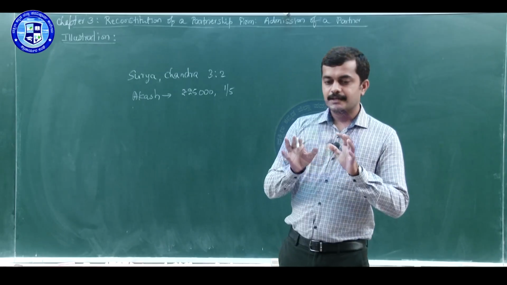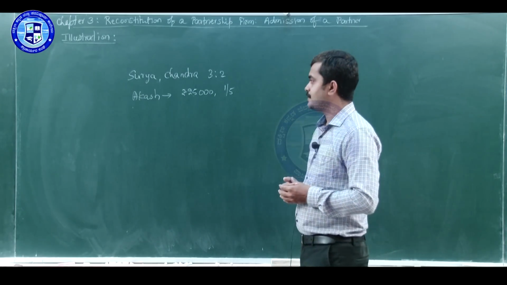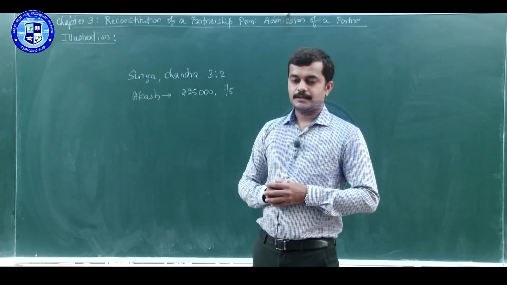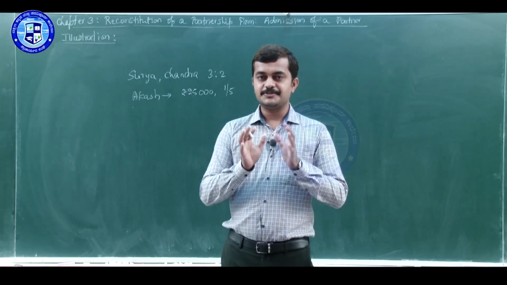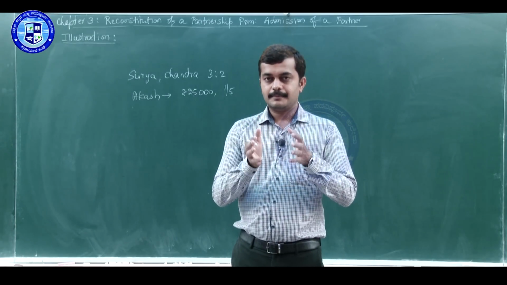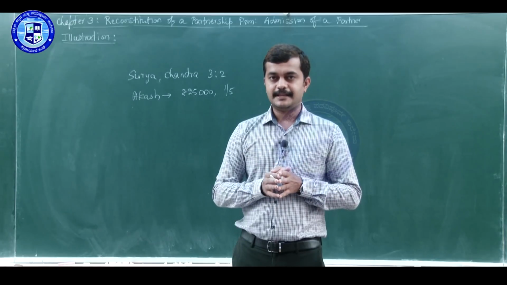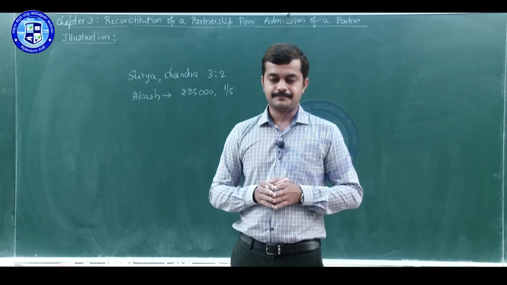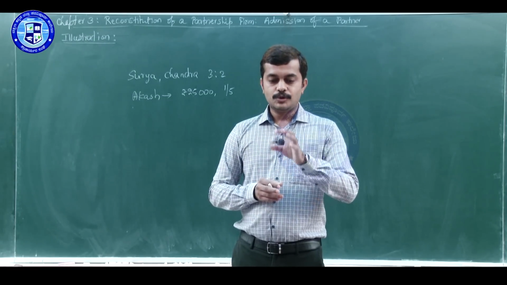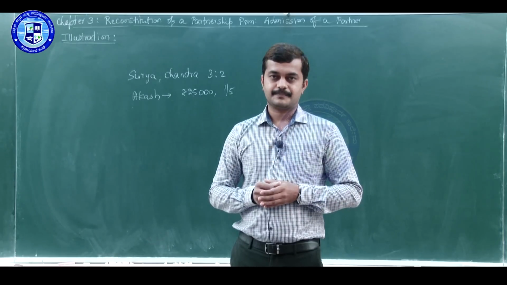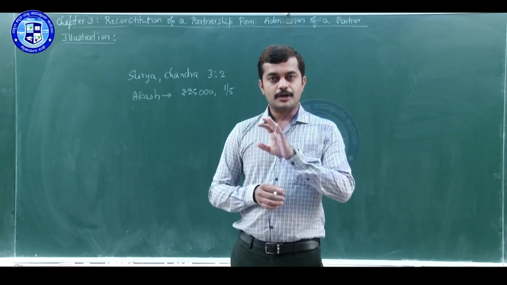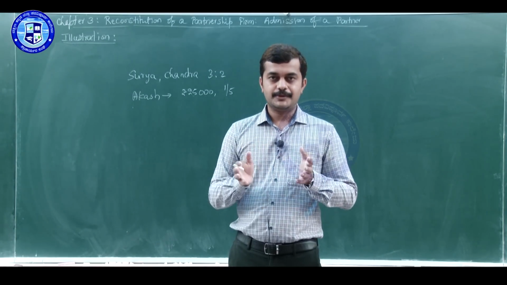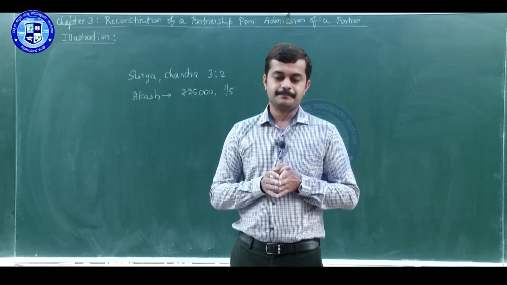So looking at the information given in the question, the important adjustment here is goodwill. See what is the case of goodwill in this problem. Given in the balance sheet we have goodwill account, that means goodwill is already appearing in the balance sheet or books of accounts, and goodwill is valued at rupees 6,000, which means the new partner is not going to bring any cash for his share of goodwill. So what we have to do? We have to adjust the goodwill.